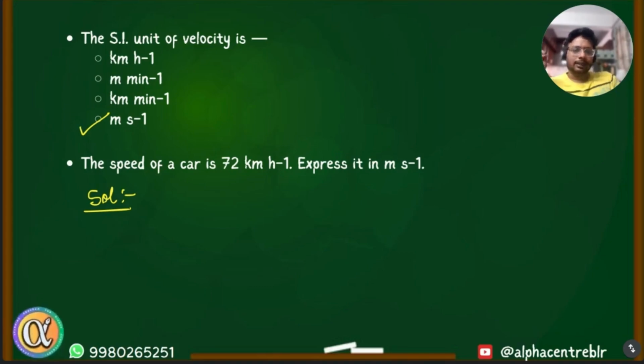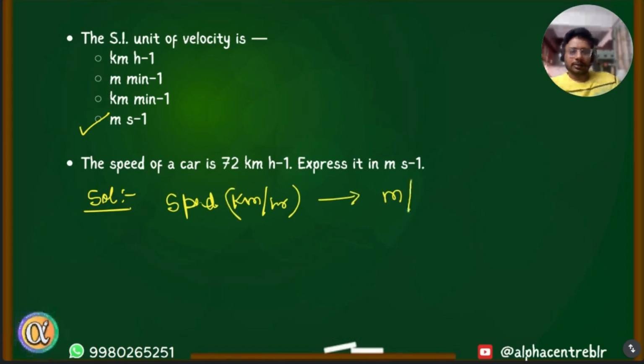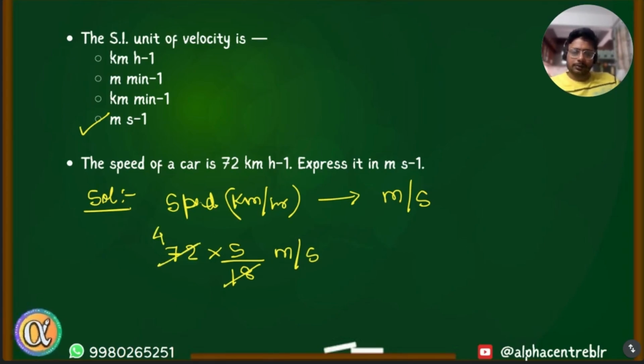In kilometers per hour, it's 72 kilometers. There were questions like this. So how do we convert speed in kilometers per hour to meters per second? You multiply by 5 by 18. So speed in meters per second is 72 multiplied by 5 by 18. 18 goes into 72 four times. Therefore, 20 meters per second.